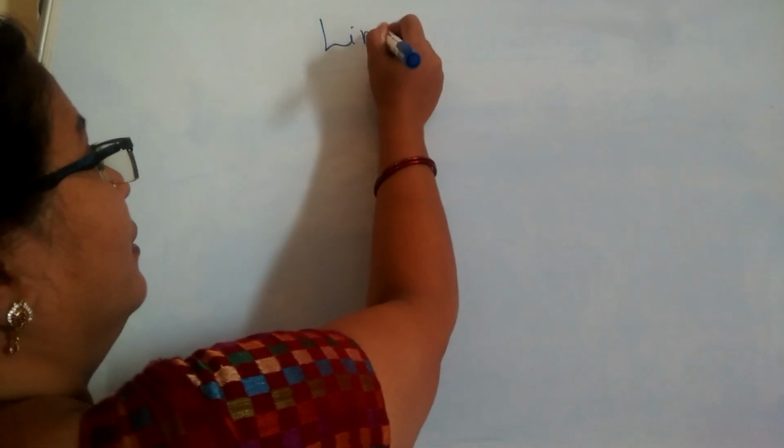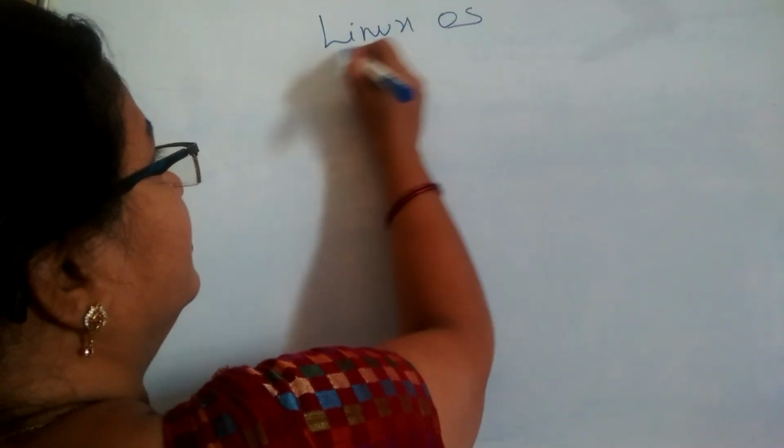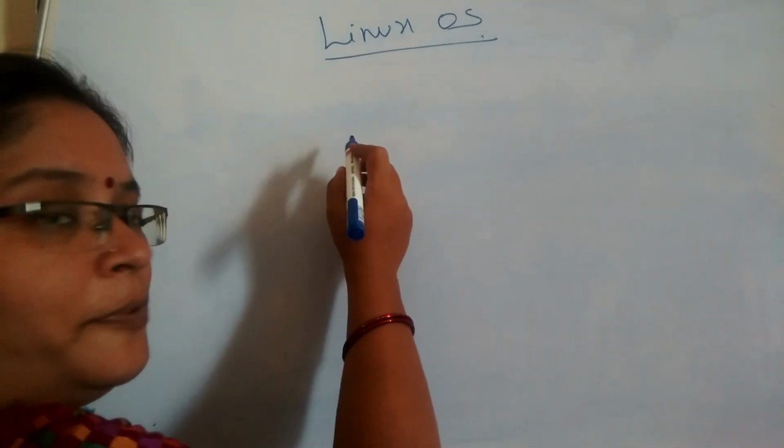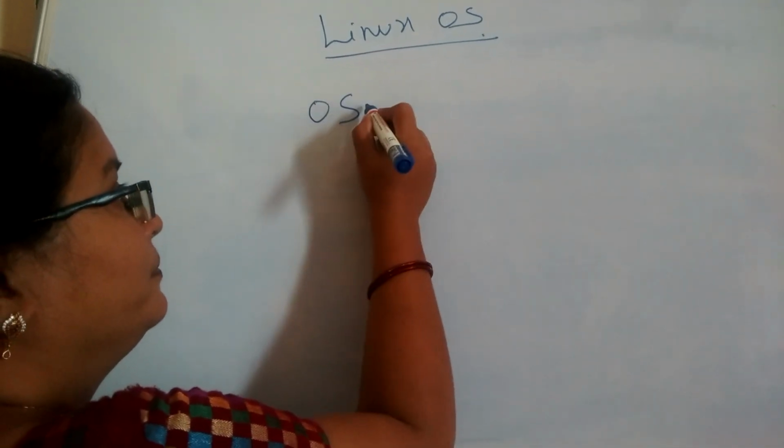Already we have discussed the introduction of the Linux operating system, the features of the Linux operating system, what is a shell, what is a kernel, all these things we have discussed. Once again, we discuss all these things in a short form. First of all, we see what are the various important concepts of the operating system.